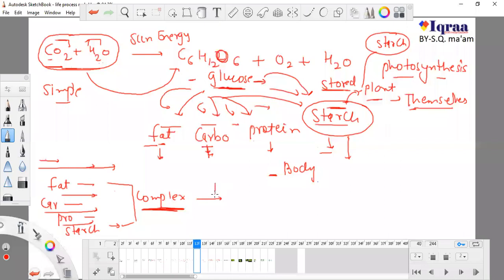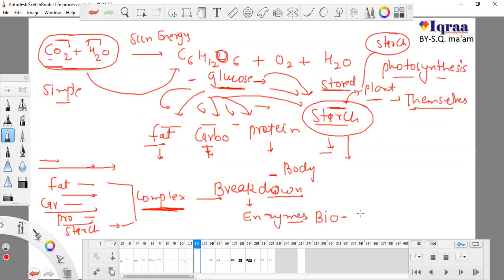So these are complex, and our body cannot take this complex form just as it is. So our body needs to break them down, and for breaking them down, we need some enzymes, and these enzymes are known as biocatalysts.